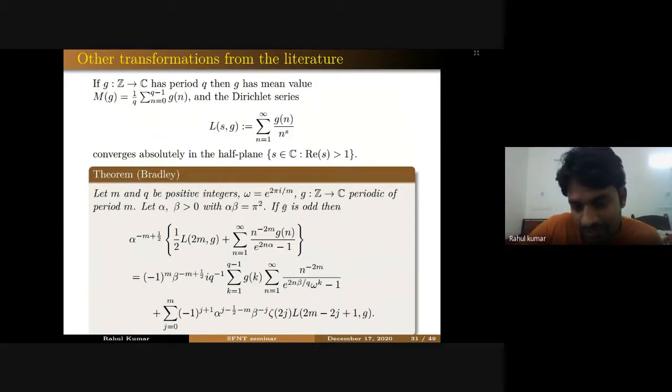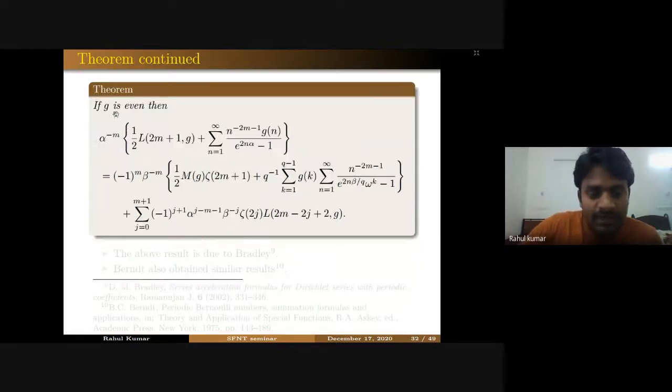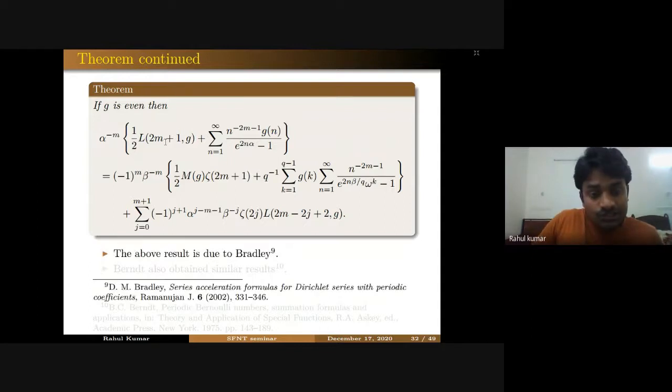Whenever we are taking g as odd, you are getting a formula for even values, right? L(2m), or you can say zeta 2m. And whenever you are taking g even, you are getting one formula for odd integers, right? So our zeta 2m formula is very new in the literature.